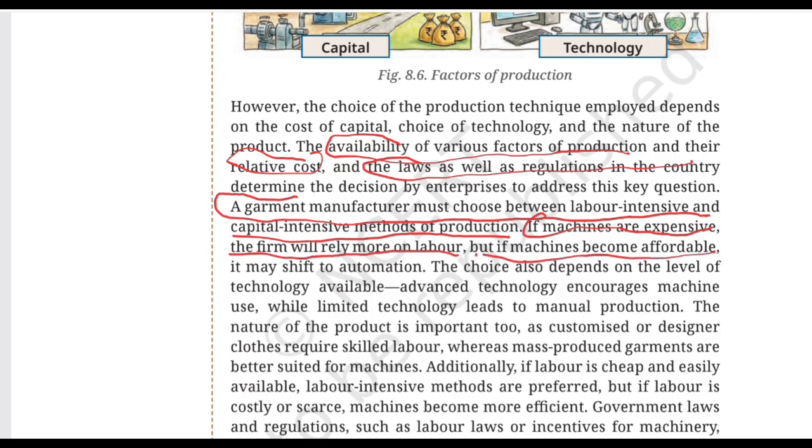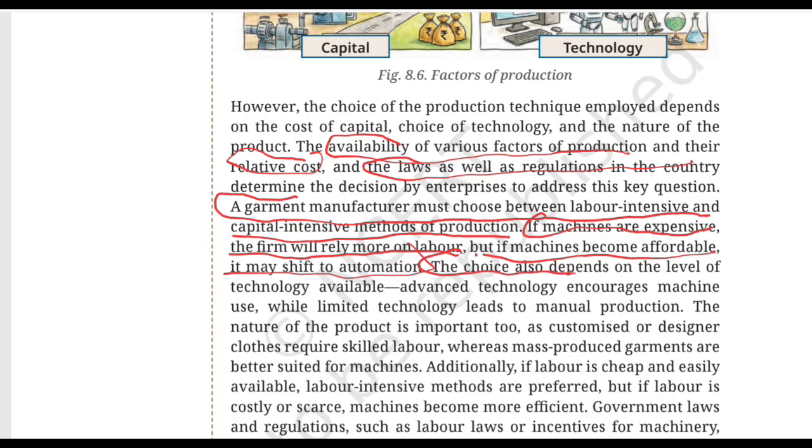But if machines become affordable, it may shift to automation. So simple logic applied here is the cost of the product. What is the capital investment going down over here? If machines are expensive, then the company may prefer to use more labor. But if machines become cheaper and more affordable, then the company will shift to machines. So the relative cost of factors of production is what helps you decide whether you want to go ahead with labor or you want to go ahead with the machines.